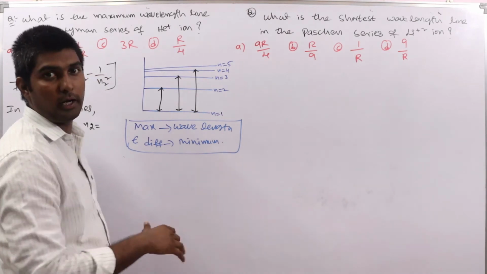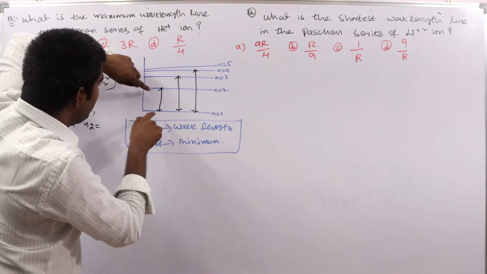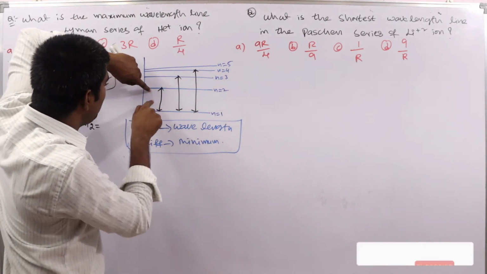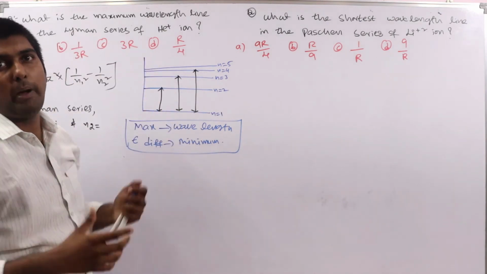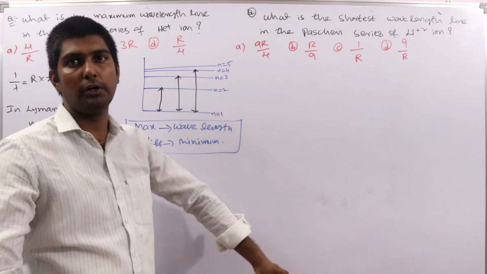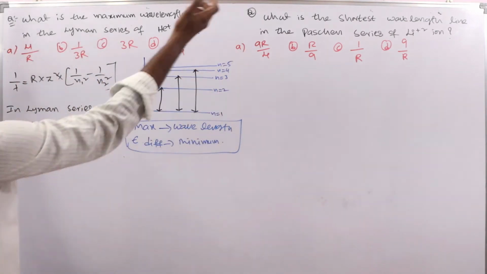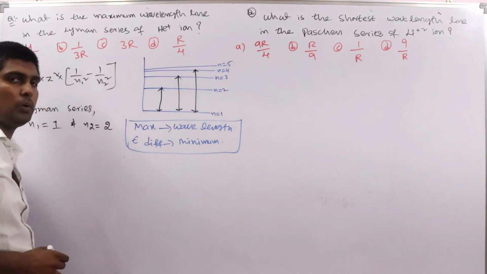Then only the wavelength of that line is maximum. See here, the energy difference between 1 and 2 is minimum, so that line will have the maximum wavelength. Clear? We know that lambda is inversely proportional to E. So that's why here N2 is equal to 2.